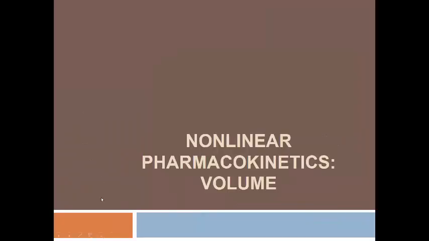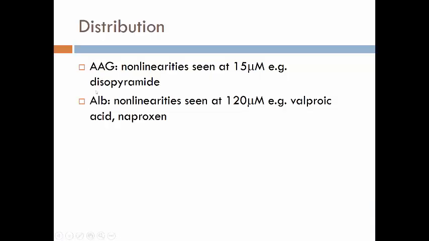Okay, so now we're on part 4 where we're going to talk about how nonlinearities could affect volumes of distribution. As you remember, distribution is all about binding. So alpha-1 acid glycoprotein, AAG, and albumin both can have nonlinearities, and both can be saturated, if you want to think of it that way, and overwhelmed.